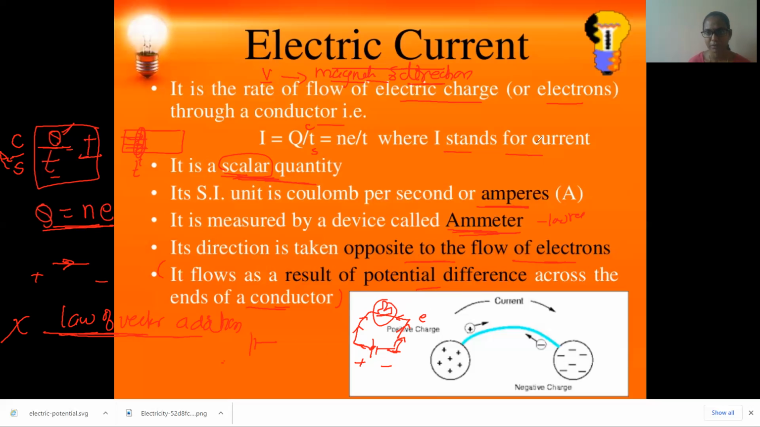Try to understand this, very important. Many times in competitive exams they'll ask this. Electrons move from where to where? Electrons move from the negative to the positive terminal. But the conventional current, where will that move from and to? Current will flow opposite to the direction of electrons, or positive to negative in the circuit. I hope this is clear to you.